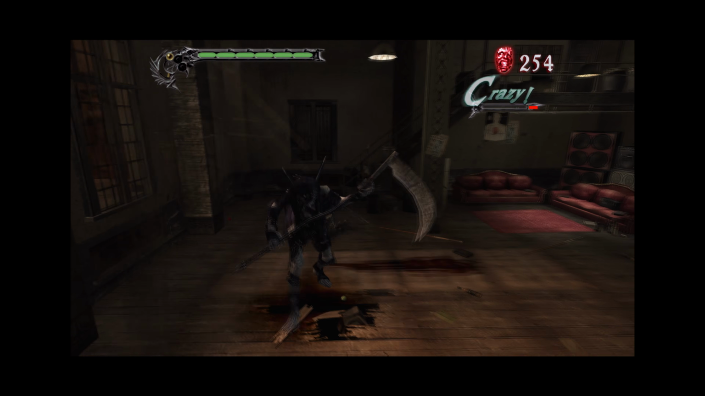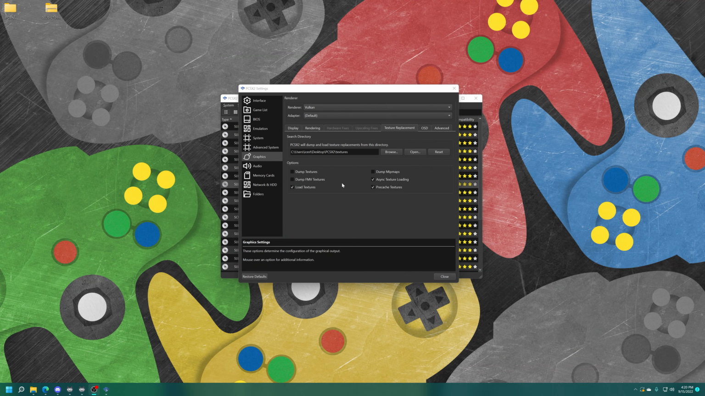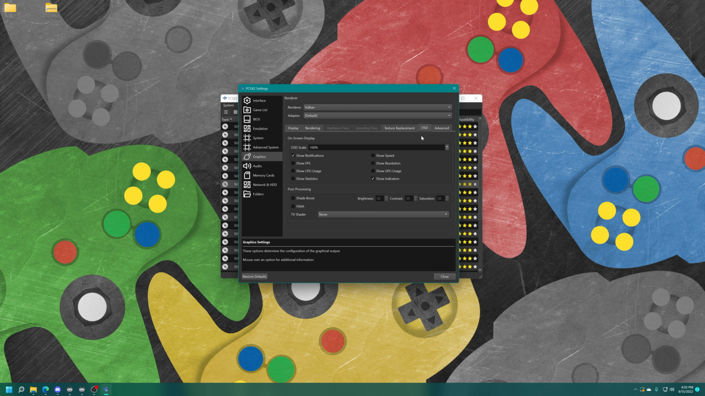But again, just a personal preference thing. So there we go. You can have this on universally, or you could just have it as a per game thing. That's just another setting you could do per game, which is really nice. Alright, next tab, on-screen display.